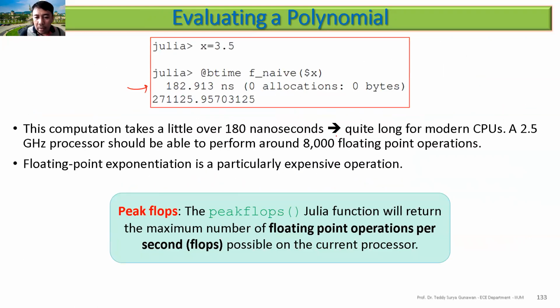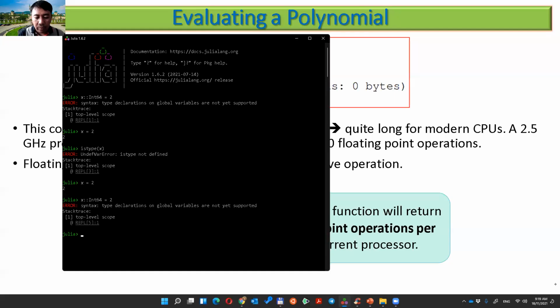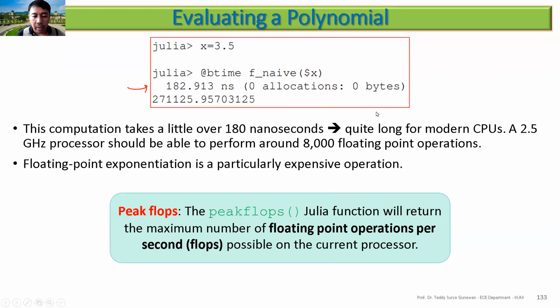Although this is only nanoseconds, it is quite long for modern CPUs. If you want to know your maximum floating point operations, you can try peakflops. The maximum on my computer is 1.7 times 10 to the power of 11 floating point operations per second.